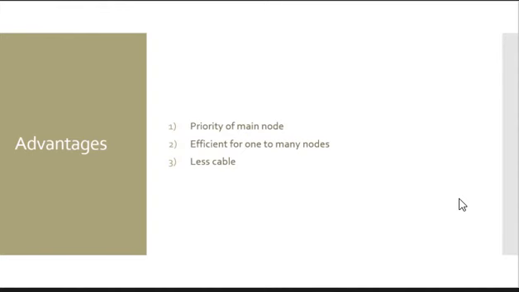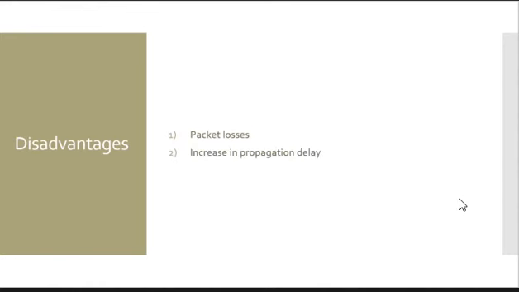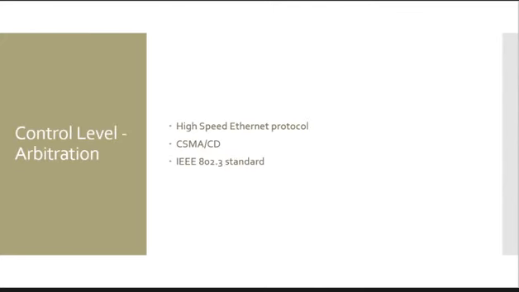Secondly, it is efficient for one-to-many nodes since the master node broadcasts messages to all connected stations. And finally, much less cable is required for this topology as compared to others. The two disadvantages of this topology are that packet losses can occur due to the complexity of the system, and propagation delays can increase with increased numbers of stations connected to the bus and due to the bandwidth being used to access the network. For the control level arbitration, the high-speed Ethernet was chosen as the protocol.